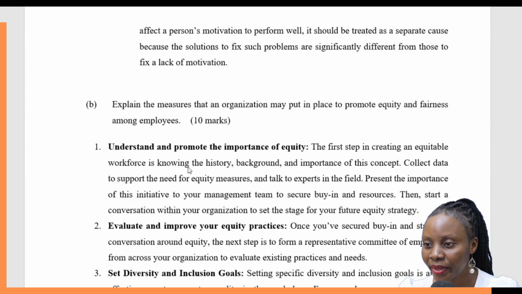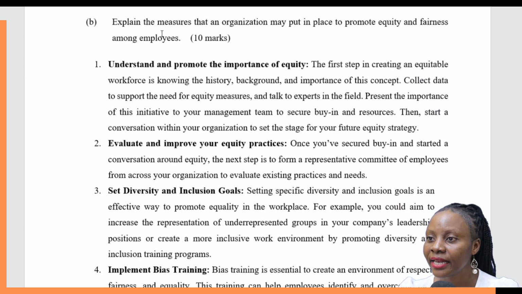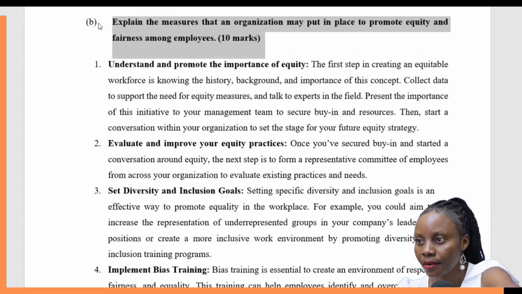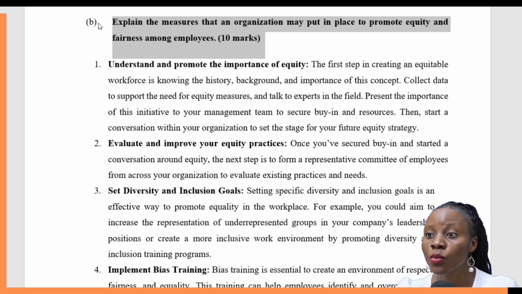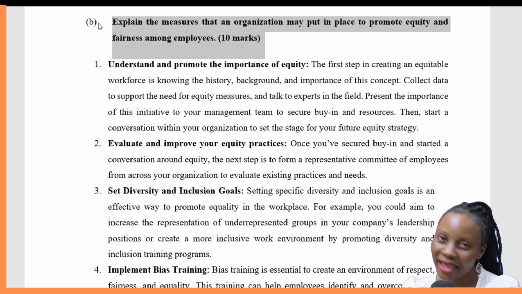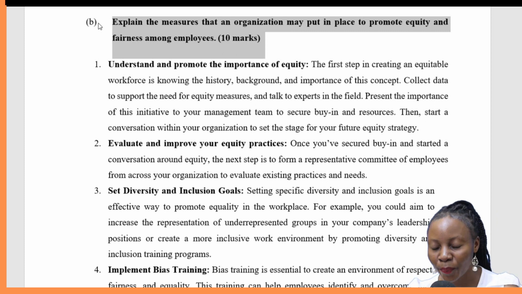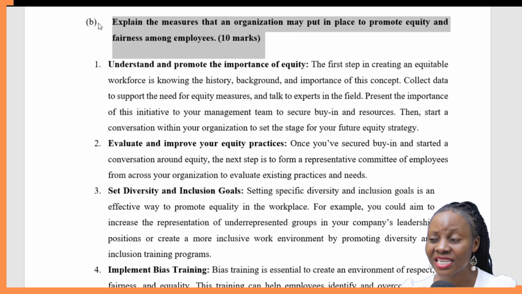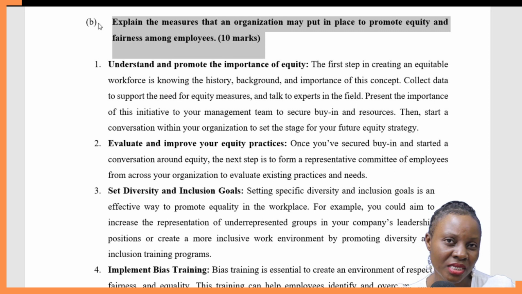And then question 3B, we have: explain the measures that an organization may put in place to promote equity and fairness among employees. What is it that the organization can put in place to ensure that employees are treated equally, treated fairly, no discrimination, no favoritism of any kind, but people are just treated as one? Number 1, the first thing the organization can put in place is to ensure that they understand and promote the importance of equity.